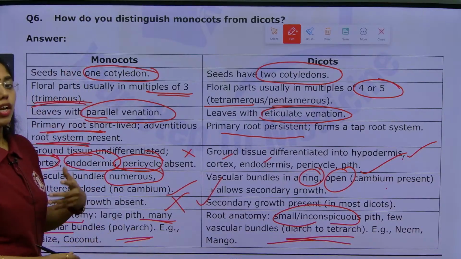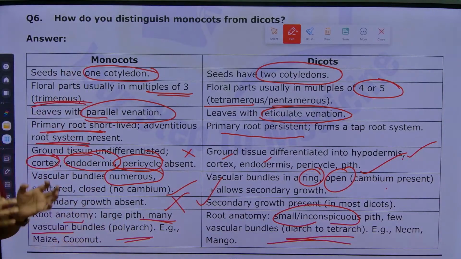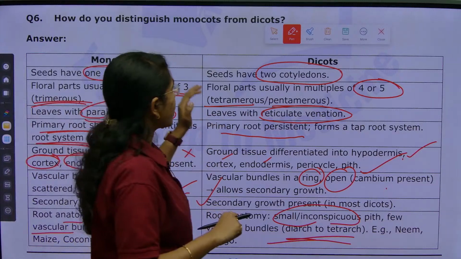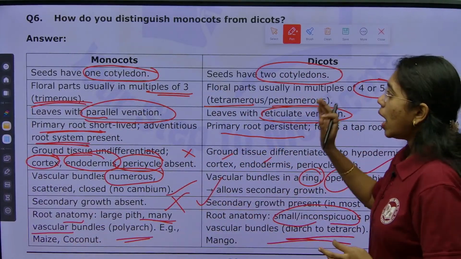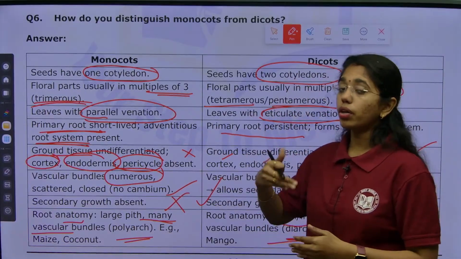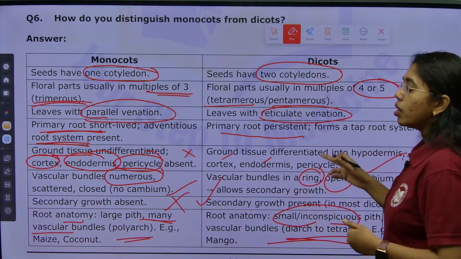So, the differentiation between monocot and dicot, of course it comes in anatomy, but as it is an important question we are discussing it here also, and this differentiation is important for your long answer type of question as well. So, go through it.